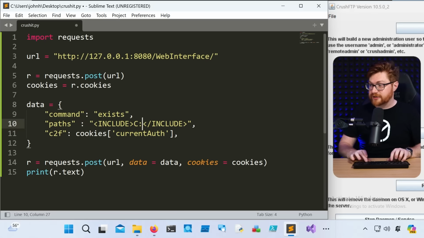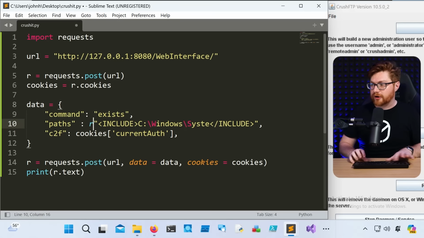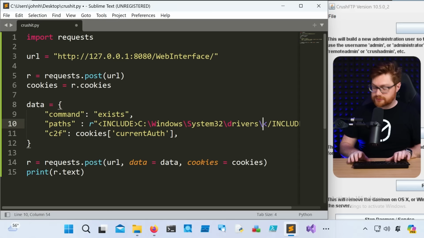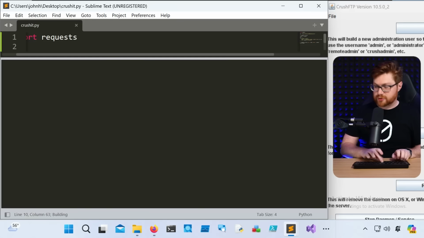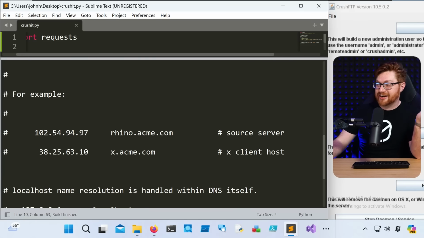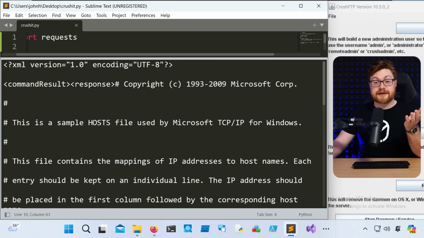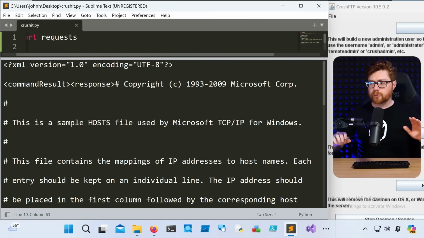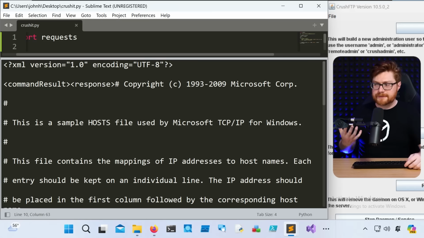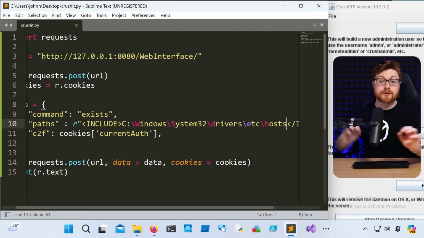And I don't know, could I try to do this on like C:\Windows\System32? Let me add an r to make this a raw string. Drivers, etc., hosts. Can I pull the hosts file? Control B. Yeah. So that is totally outside of a virtual file system, like anything an FTP service might create. Like, hey, you have this enclave of files that you're willing to serve, but no, we have this read capability, thanks to this potential vulnerability, across the endpoint, anywhere on the file system.